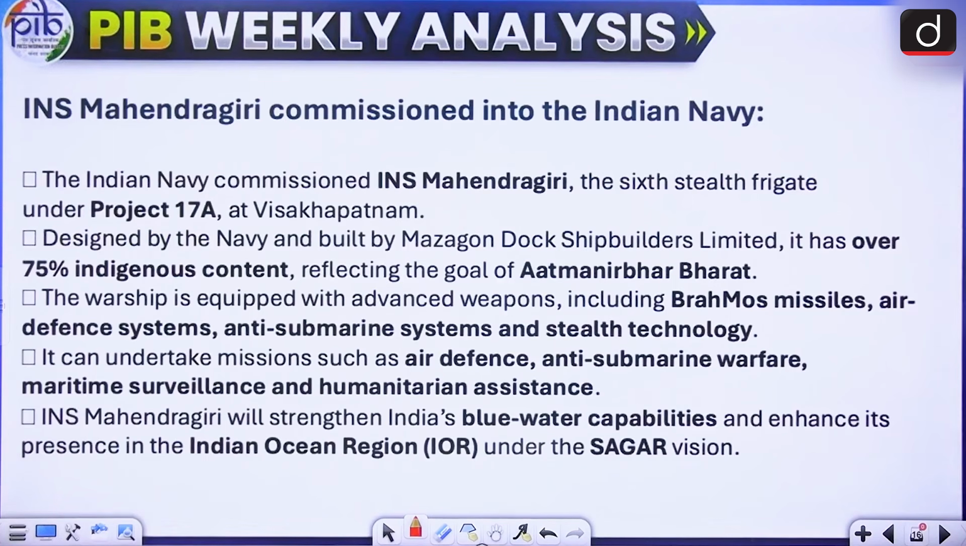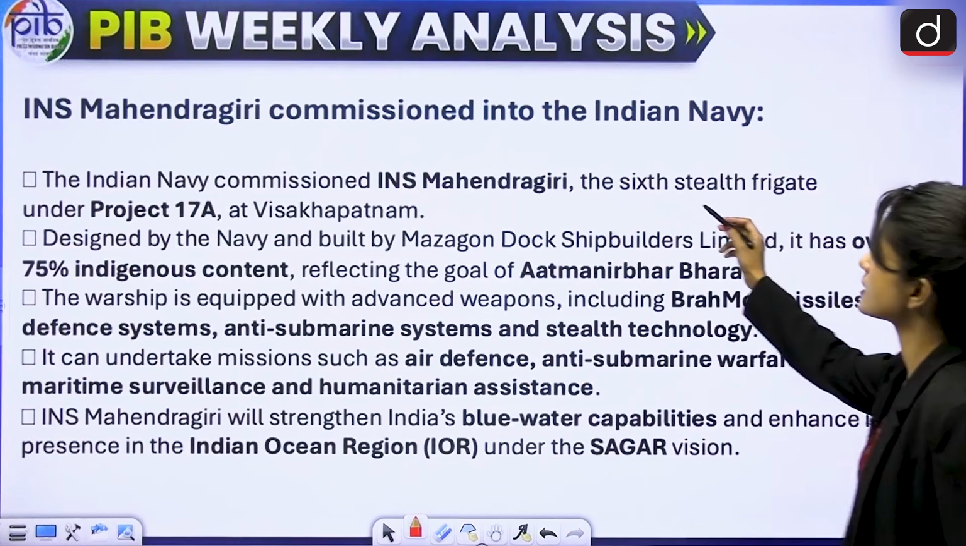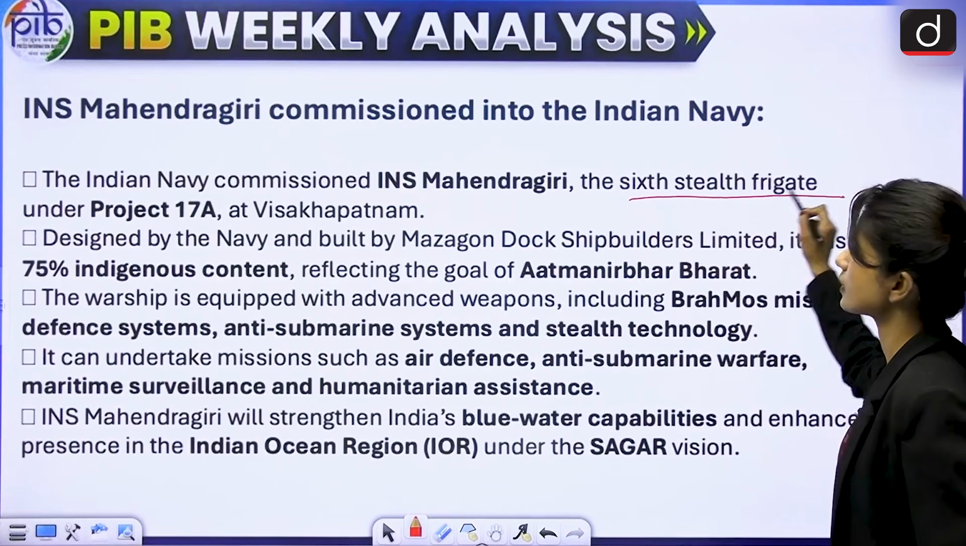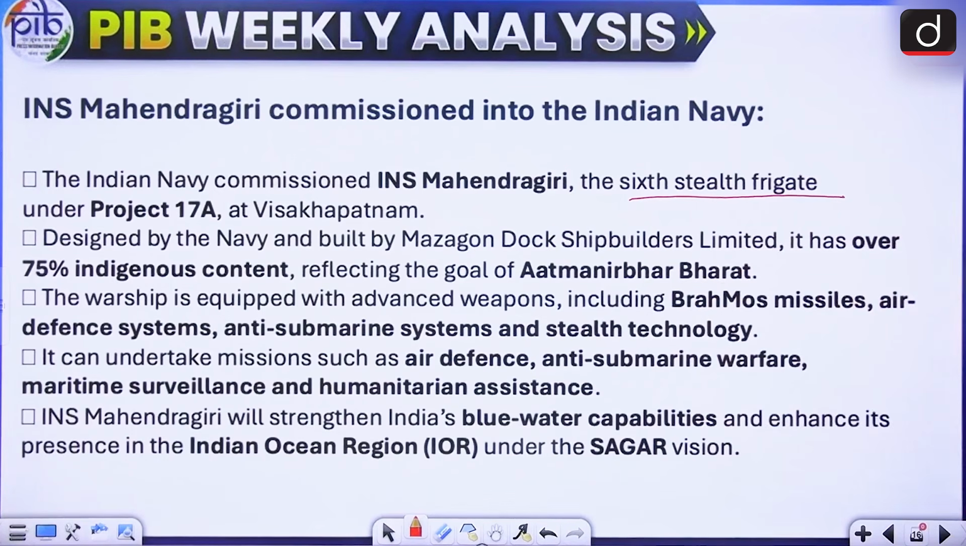Next is INS Mahendragiri commissioned into Indian Navy. Now Mahendragiri is the 6th stealth frigate. Now the question is, what is stealth frigate? In science and technology, we keep learning these words, but we don't really understand what that means. So what is stealth frigate?